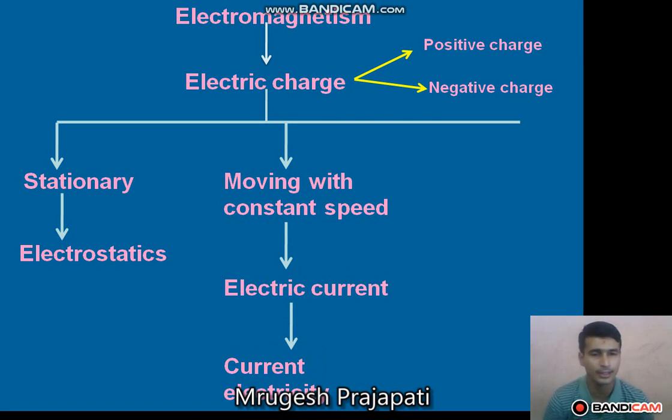In current electricity we study the electric current, how the electric current passes through a conductor, and the basic laws associated with the electric current, such as Ohm's law, right? All those things we study in current electricity.